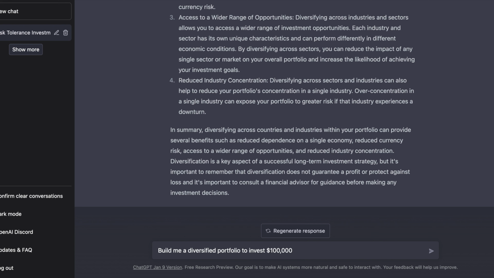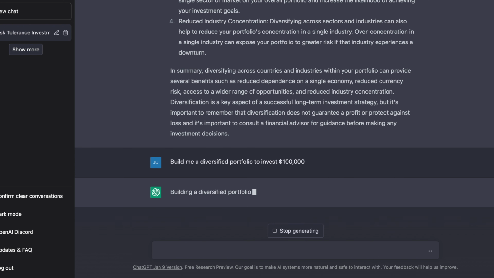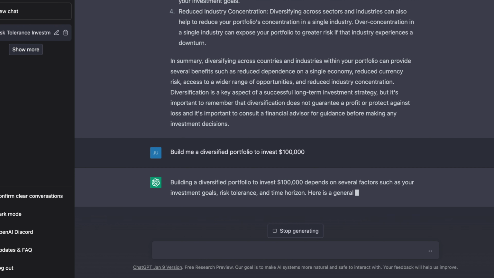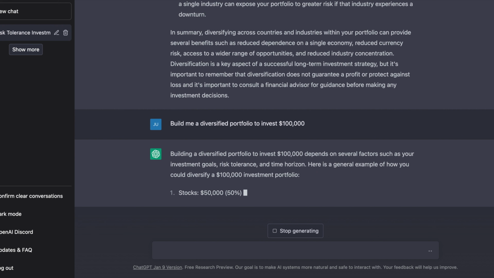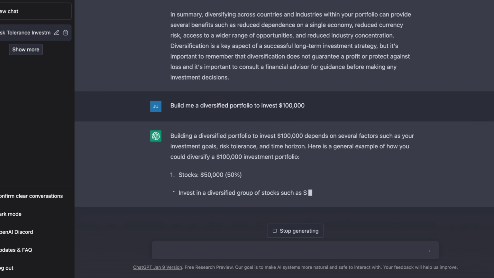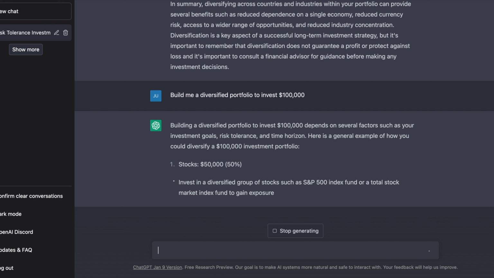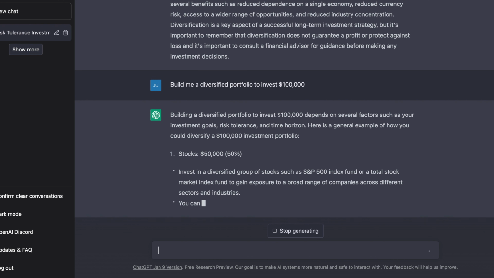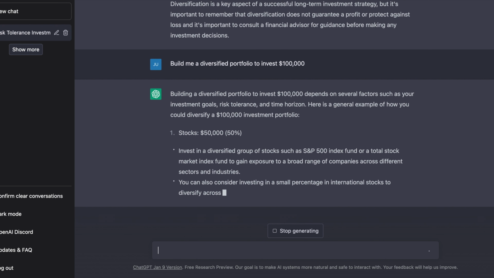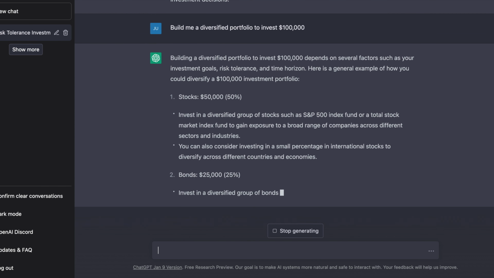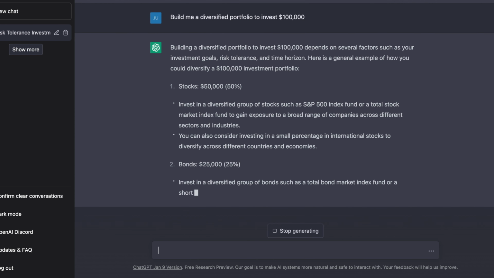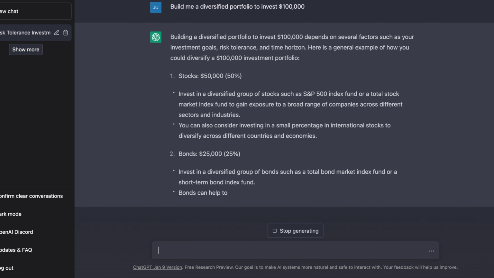Now I just went full out and said, build me a diversified portfolio to invest $100,000. This is what we want to do with our paper trading account. So first of all, it gives us a wide overview of just how to invest this. So it says $50,000 or 50% of our investment in stocks. And it gives us some examples of which ones to look for in terms of index funds. And it also says to have a small percentage in international stocks as well.